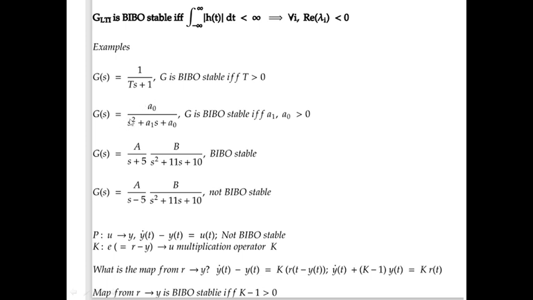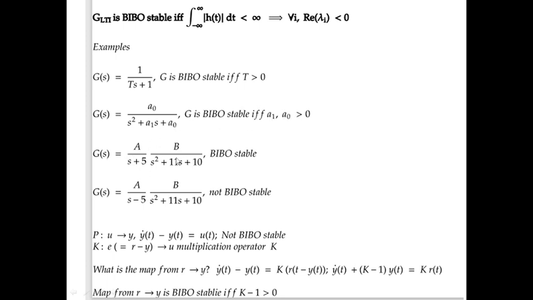Again we had seen this general second order transfer function, and for this to be BIBO stable, considering real coefficients, if both the roots are negative, then it's obvious that the sum has to be negative, and minus a1 is negative, so a1 is positive, and the product is positive, so a0 is positive. And even if the roots are complex, they have to have negative real parts, and they would be complex conjugates, so again the sum would be negative and the product would be positive. So again this condition should hold.